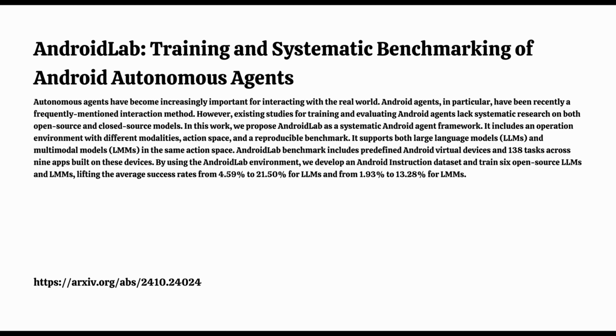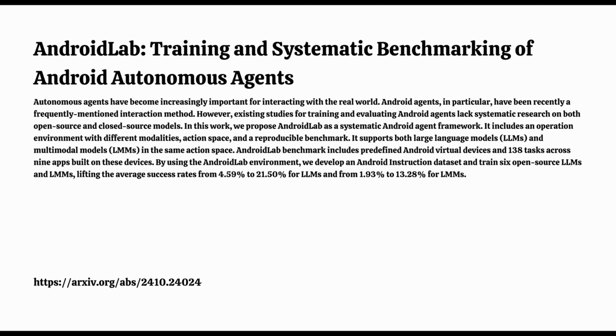Makes sense. What about the other mode? How does the AI actually see the screen with images? Yeah, so the second mode is called Set of Mark, or SoM for short. This is where it gets really interesting, because it allows researchers to test AI that can process both text and images. More like how we do it. Exactly. The AI gets a screenshot of the phone, but instead of having to analyze the whole image, all of the clickable elements are labeled with numbers. So the AI can choose its actions based on both what it sees and what the text on those clickable elements says. That is really interesting. It reminds me of those choose your own adventure books.